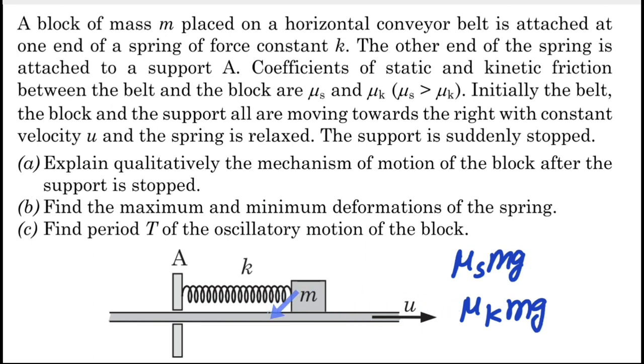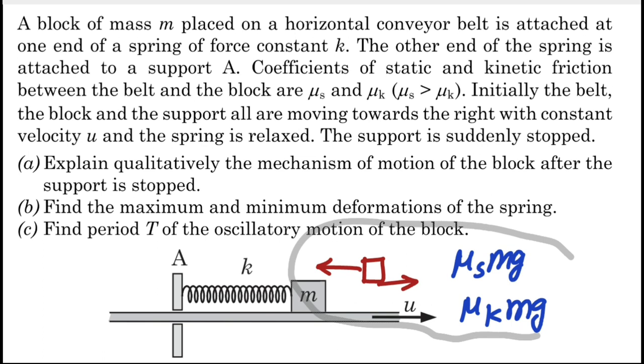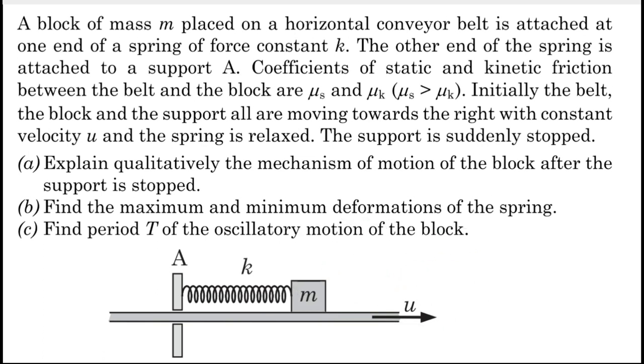So actually, just after the relative motion begins, the friction force that is acting towards the right decreases significantly, and this block will have some negative acceleration. That means the net acceleration will be towards the left, right? So the speed of this block will keep on decreasing until it becomes zero at some point of time. And when the velocity of this block becomes zero, at that particular instant, this block will change its direction of motion and turn around, right?